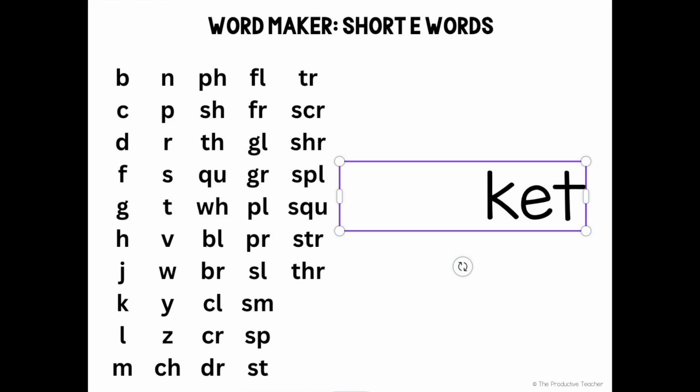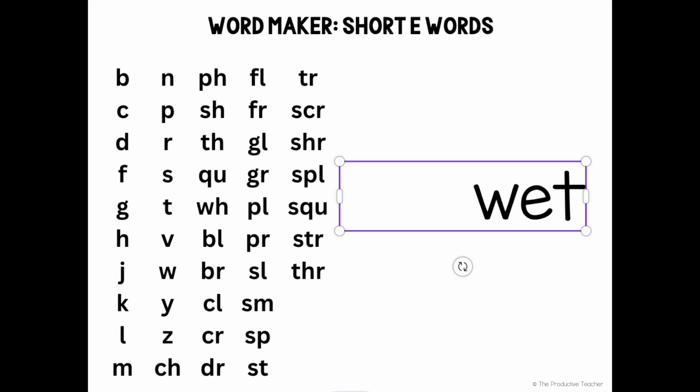Ket. Ket is not a word. Let. Let is a word. Met. Met is a word. Net. Net is a word. Pet. Pet is a word. Ret. Ret is not a word. Set. Set is a word. Tet. Tet is not a word. Vet. Vet is a word.